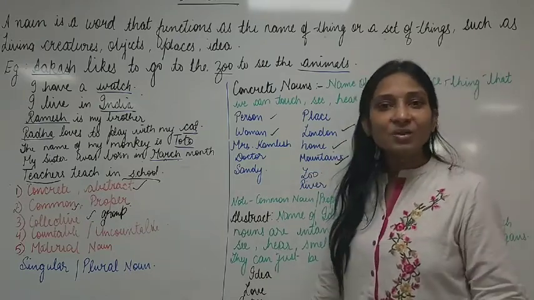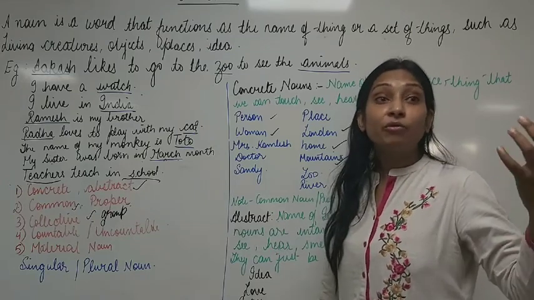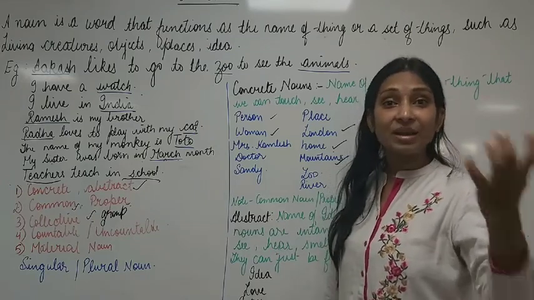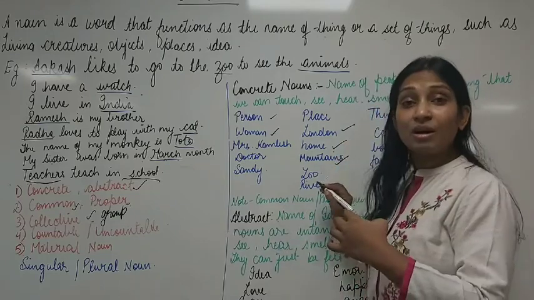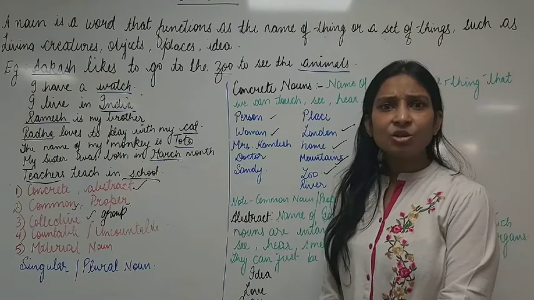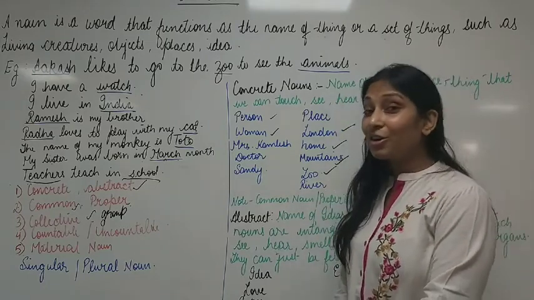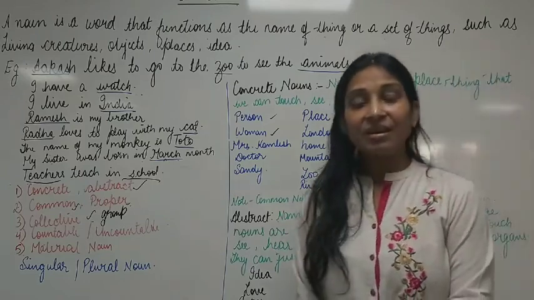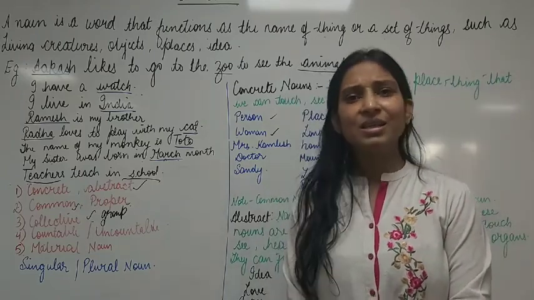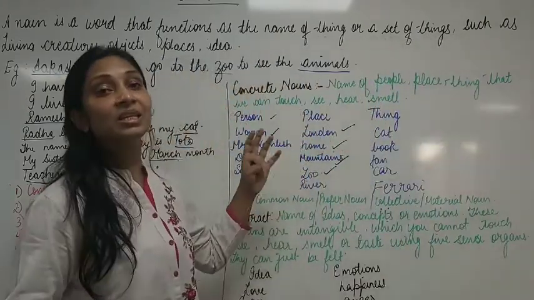Mountains. Of course, we can touch the mountains, right? He went for trekking to mountains, right? So, mountains is also a concrete noun. Zoo. Can we see zoo through eyes? Yes, we can do that. So, zoo is also a concrete noun. River. Can we see the river? Yes, of course, we can see rivers, right? So, here we have studied a few concrete nouns.